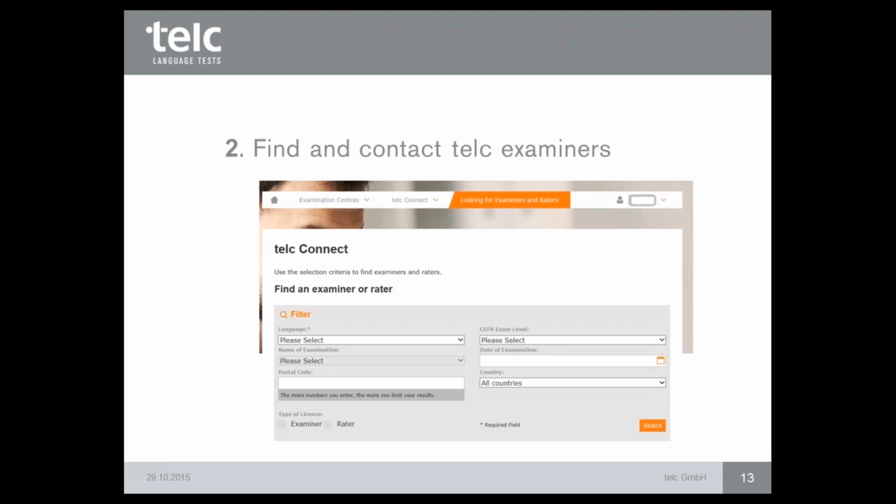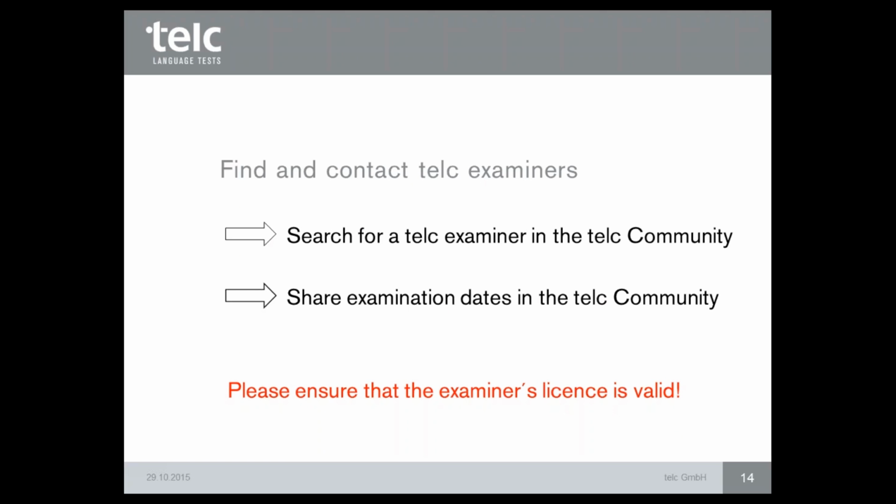It was here. You have to take it on and you have to choose which level, which subject, and so on. By the registration of telc examination, please ensure that the examiner's license is valid. Because after the examination, if some examiner didn't have a valid license, we cannot evaluate the examination.